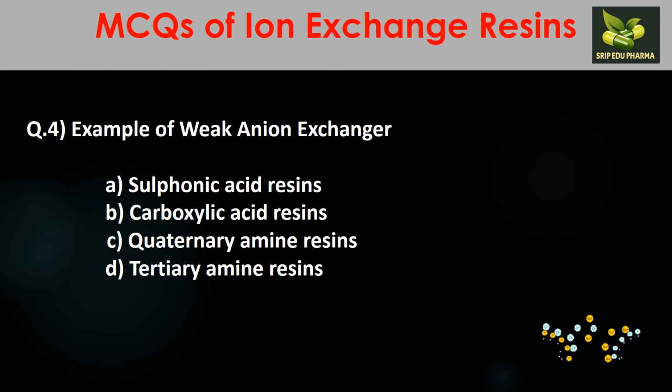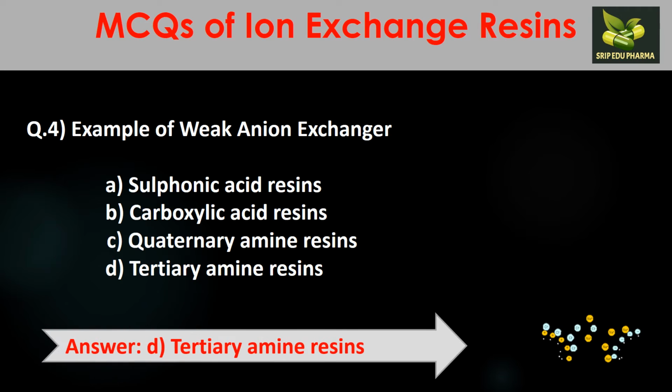Fourth question. An example of a weak anion exchanger is: A. Sulfonic acid resins, B. Carboxylic acid resins, C. Quaternary amine resins, D. Tertiary amine resins. Remember the types: sulfonic acid resin was an example of strong cationic, carboxylic acid was weak cationic, quaternary amine resins were strong anionic resins, and tertiary amine resins were weak anion exchanger resins. So your answer is D.